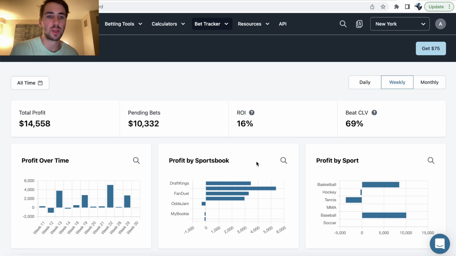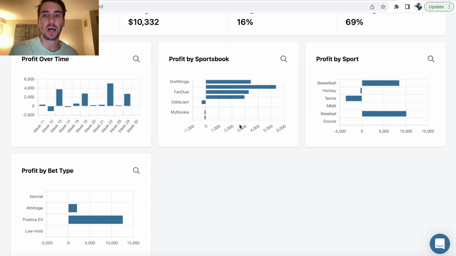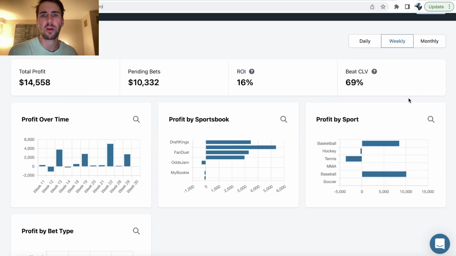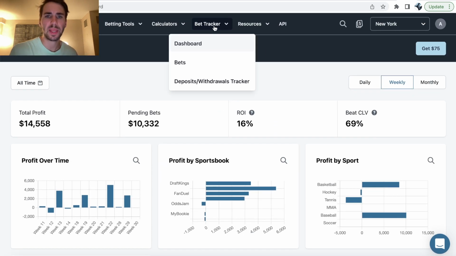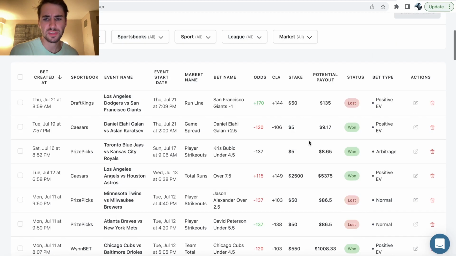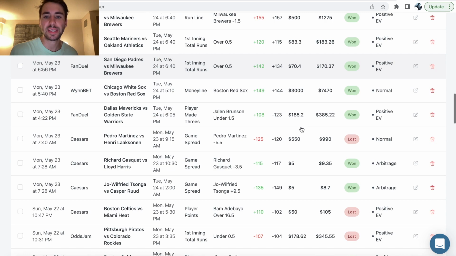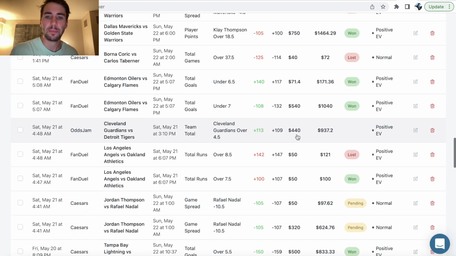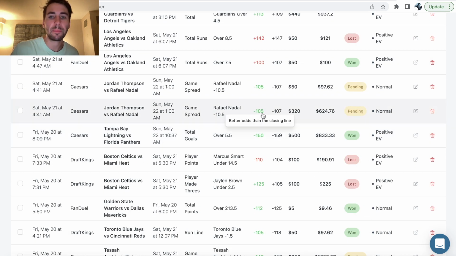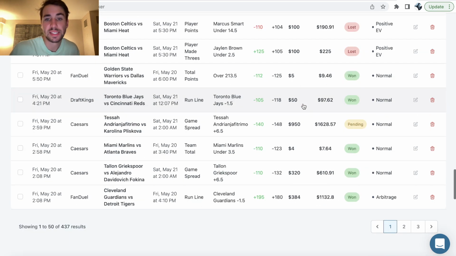The bet tracker is pretty cool because it auto grades your bets as wins or losses, so you'll know your profit and loss by sportsbook, stuff like that, your ROI, and how often you're beating the closing line. So something I like to do on a daily basis is scan through my bets and make sure, hey, am I beating the closing line consistently?